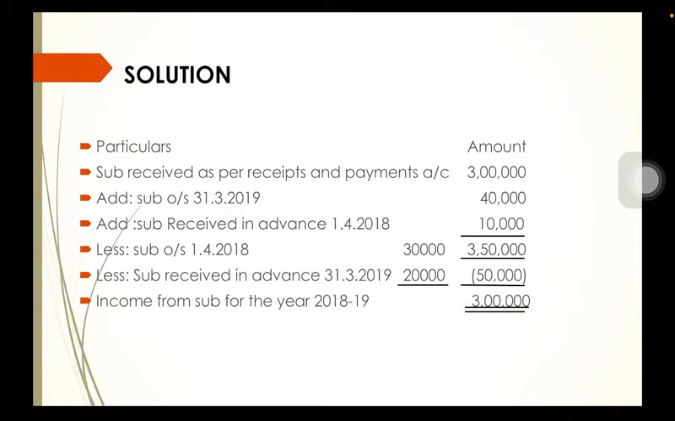So we will just put all this information in the adjustments, that is total subscription received is 3 lakh, outstanding at the end 40,000 and advance in the beginning 10,000, both are added, and outstanding in the beginning, that is 30,000, and advance at the end 20,000, these two are subtracted. So we get the income from subscription for the year 18-19 to be equal to 3 lakh.